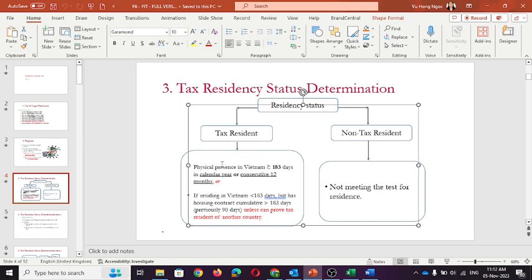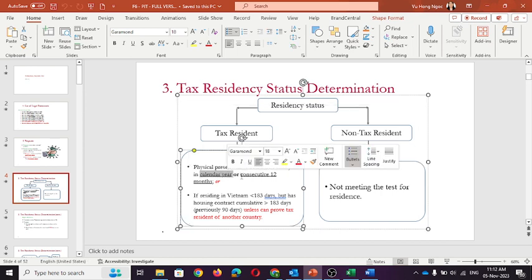For example, if the expatriates stay in Vietnam for more than 182 days in the calendar year or consecutive 12 months since his or her first arrival in Vietnam, the expatriate would be considered as a tax resident of Vietnam for the assessable tax year.